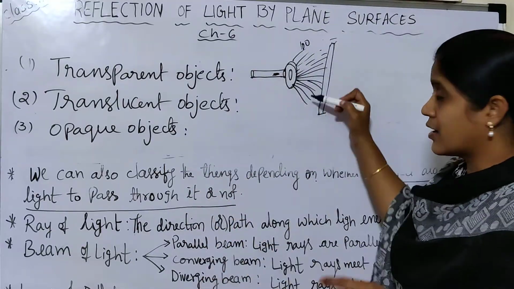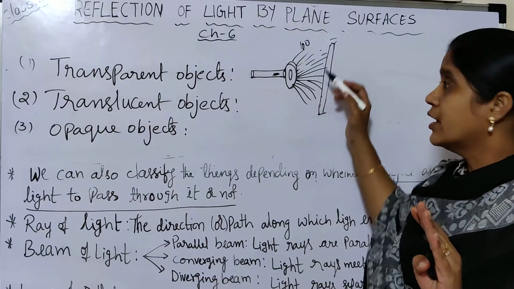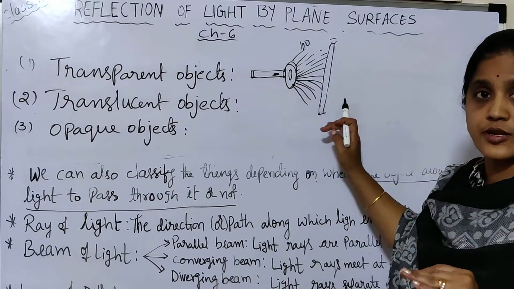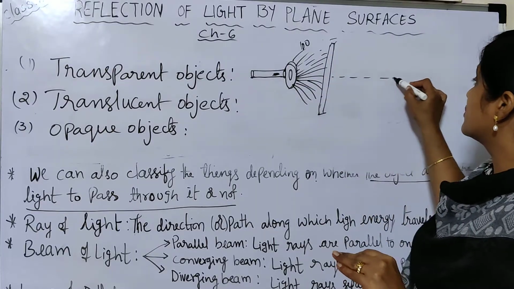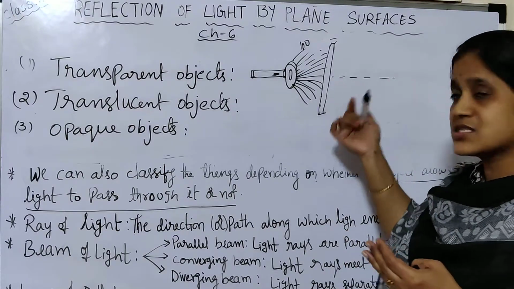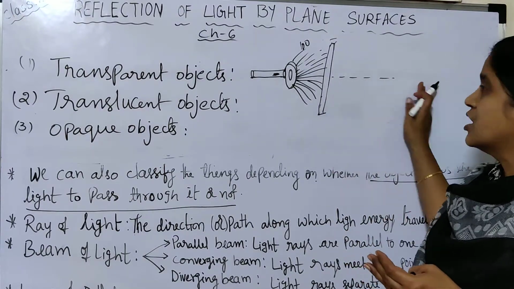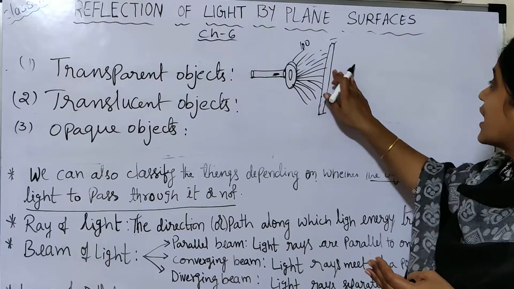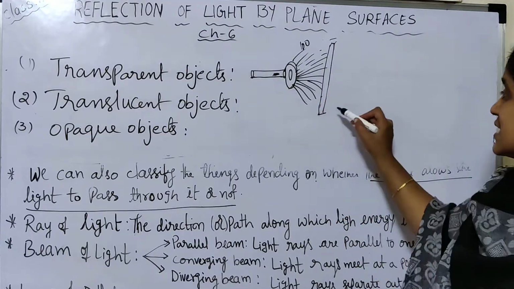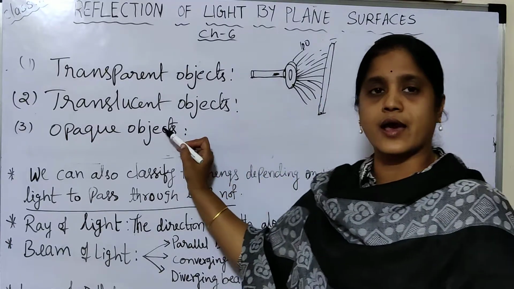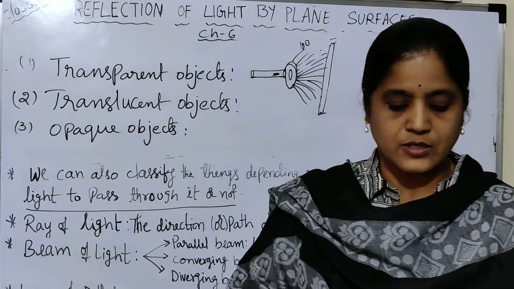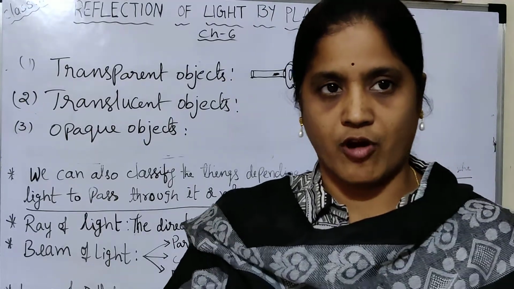Here 100 is just an example I am giving. If 100 rays are coming from the torchlight, this object is not allowing even one ray to pass through it. No ray is coming through this object. Such an object is known as an opaque object. So these are the three types of objects.